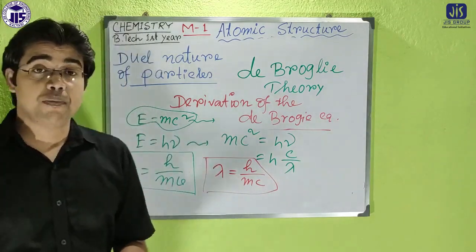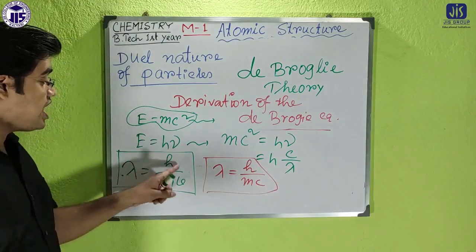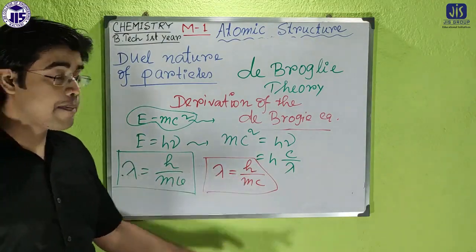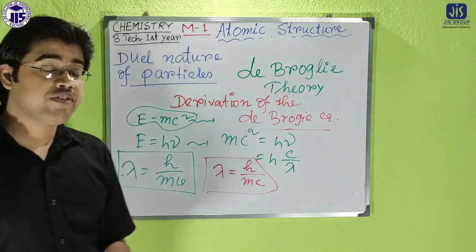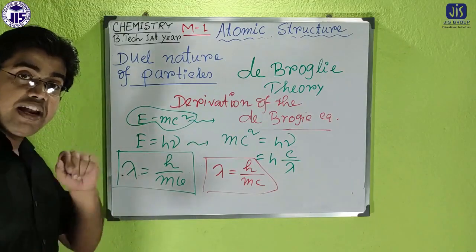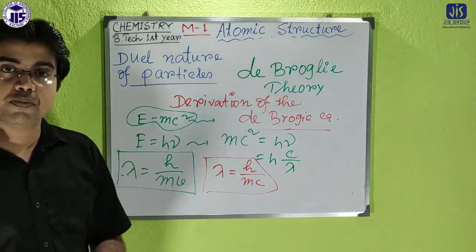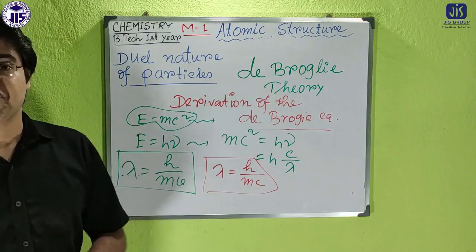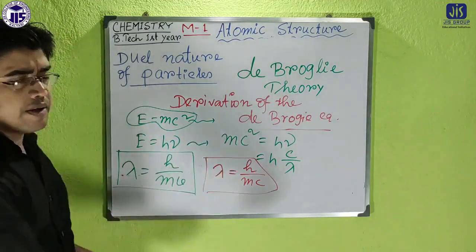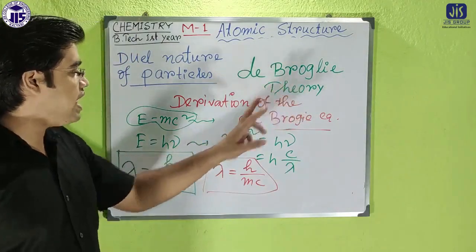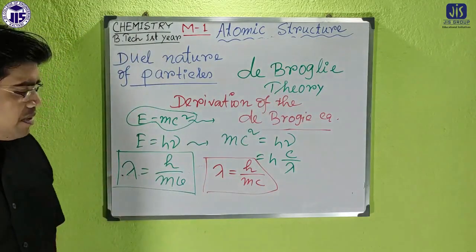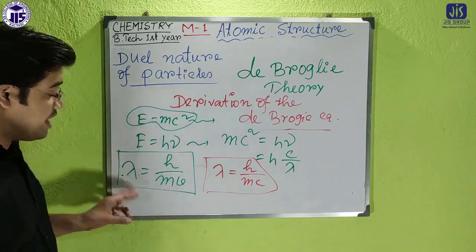The first equation is mainly applicable for electromagnetic wave, and this equation is mainly applicable for matter wave. We will also discuss the differences between matter wave and electromagnetic wave. But in that derivation, de Broglie established the equation of the matter wave.